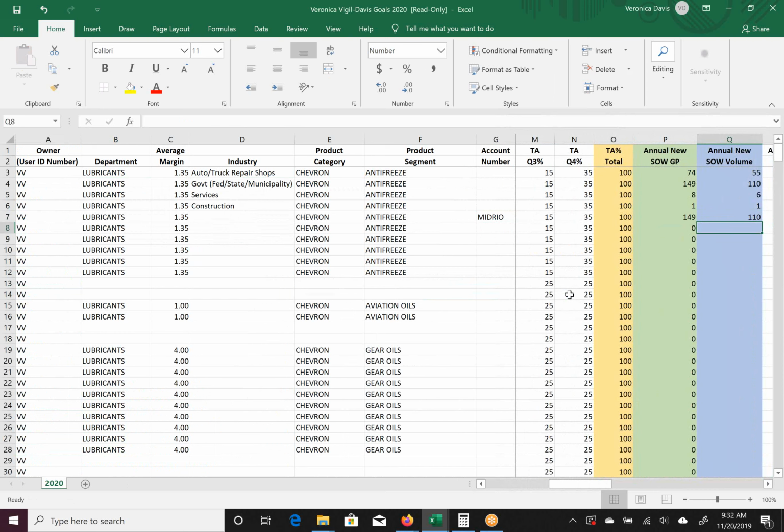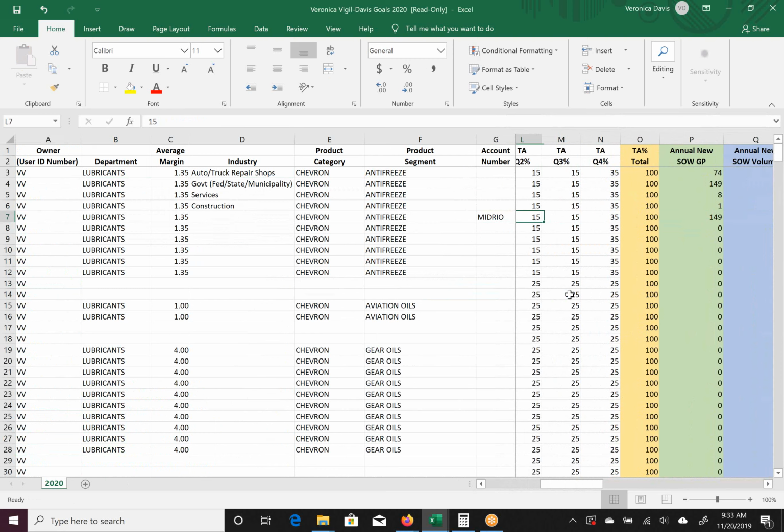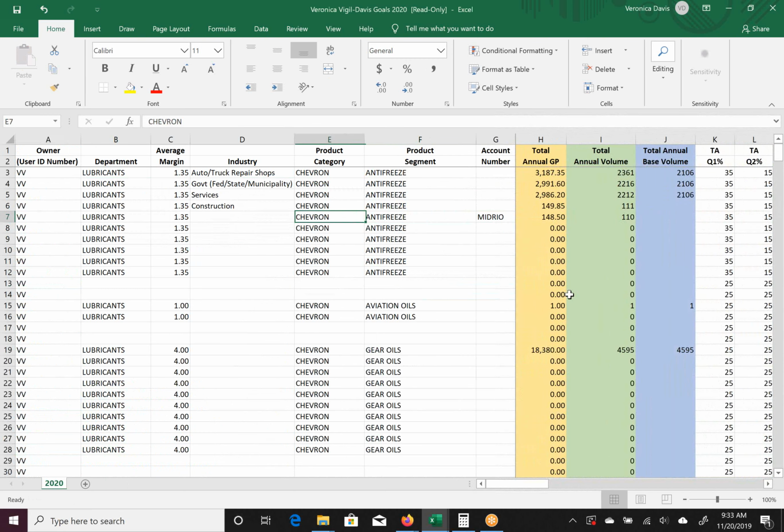I like to think about it in terms of drums, or you can also think about it in terms of bulk, or even down to cases. It depends on each customer and what you feel comfortable with your abilities to sell in the upcoming year. So please note that when you are doing a targeted account, there is no need for you to put anything in this industry section. For each one of these product segments, you should try and target at least 1, but 2 or 3 potentially, accounts for share of wallet growth.